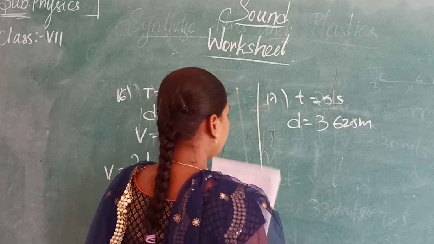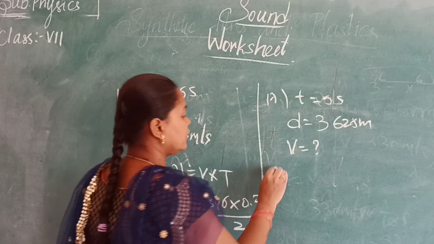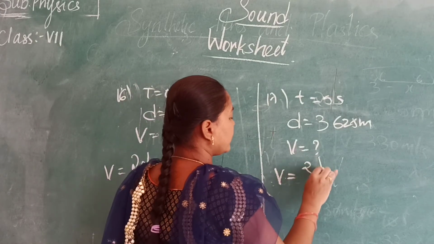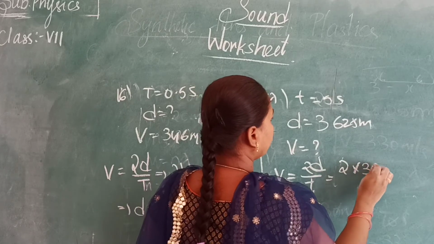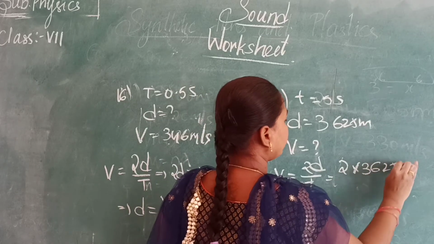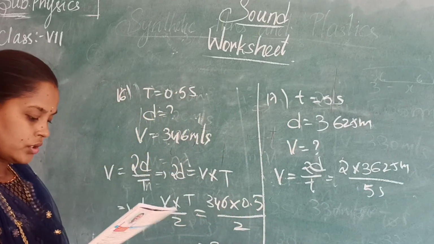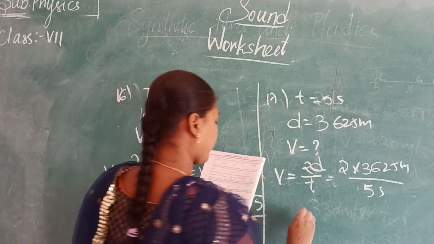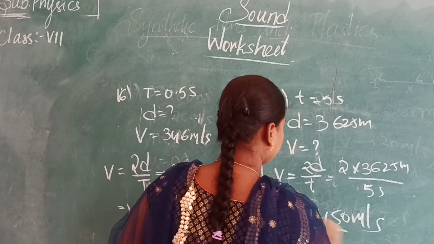So what do we have to find out? We have to find out speed. Again use the same formula, v = 2d/t. So 2 × 3625 meters by time, which is 5 seconds. So you will get the answer as 1450 meters per second.